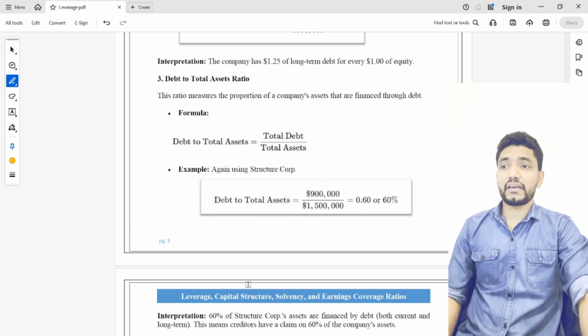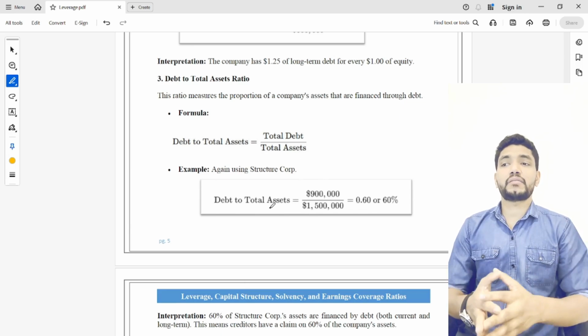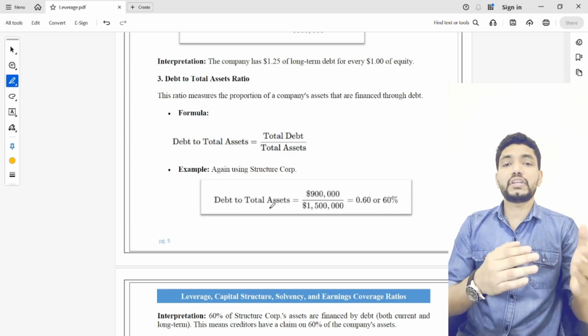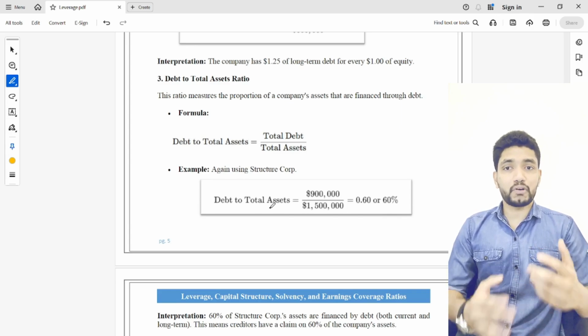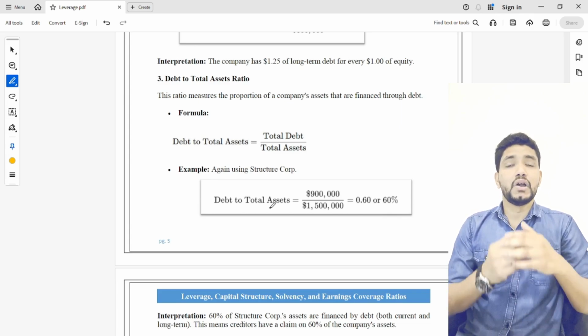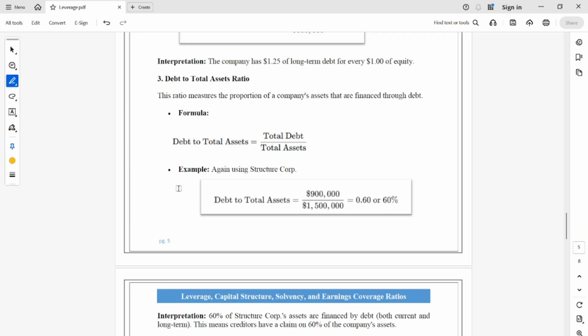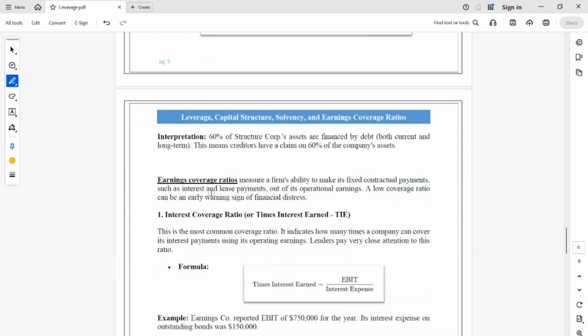If it is higher, that means more proportion of assets is financed by using debt. If it is lower, that means the debt proportion in the assets is lower, only a small proportion of assets is financed by debt. Now we will move into the earnings coverage ratios.